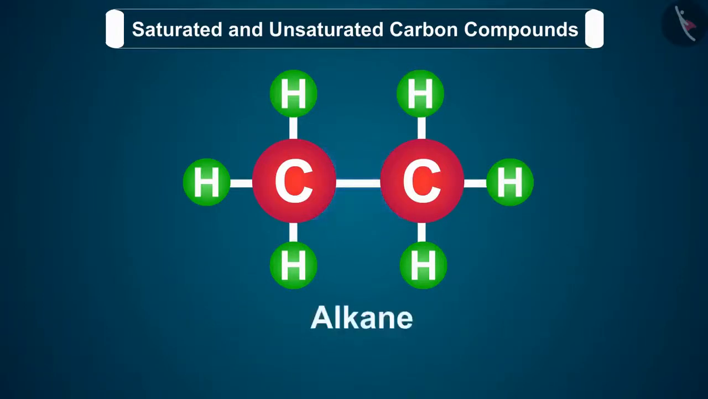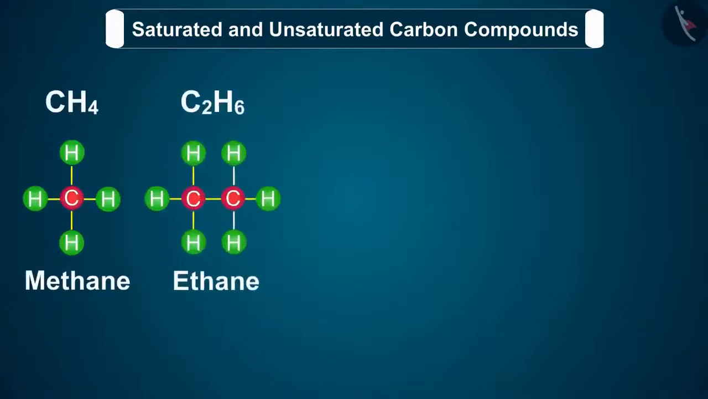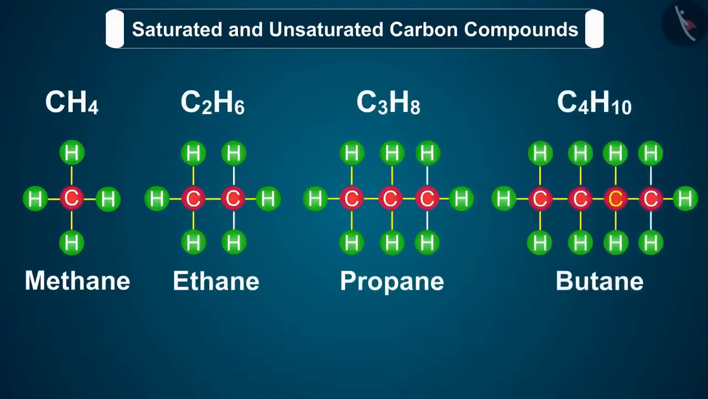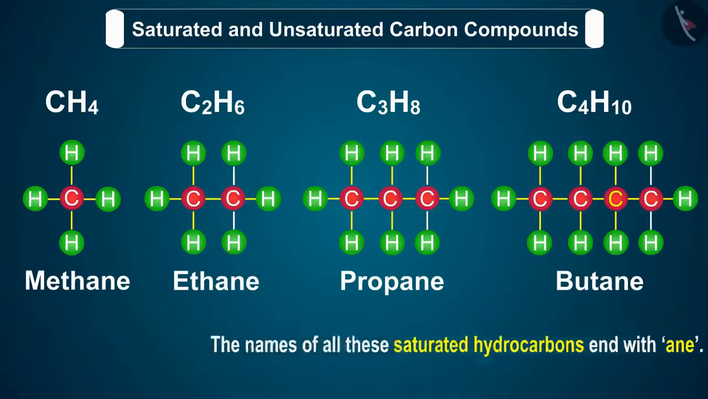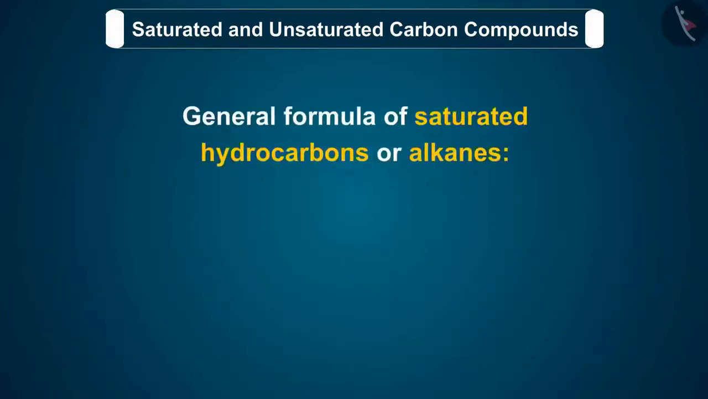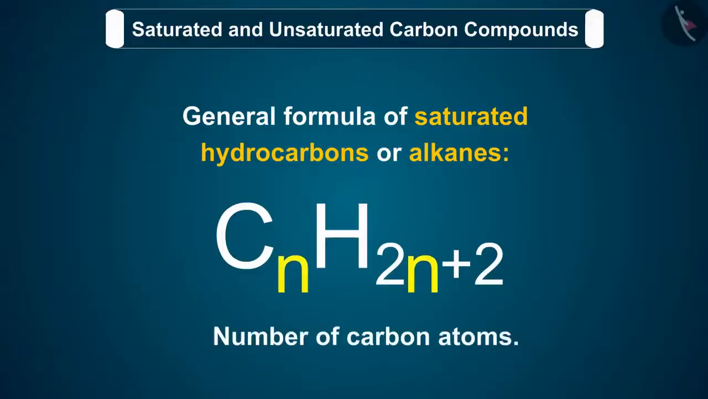It is also called alkane. Thus, the hydrocarbons methane, ethane, propane and butane are alkanes. The names of all these saturated hydrocarbons end with 'ane'. The general formula of saturated hydrocarbons or alkanes is CnH2n+2, where n is the number of carbon atoms.